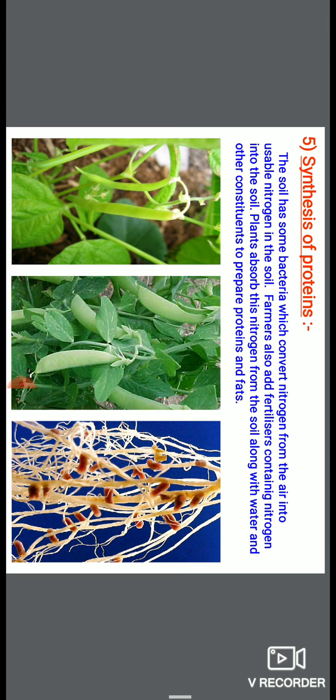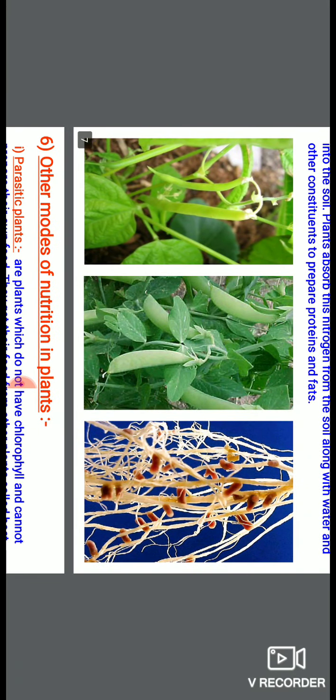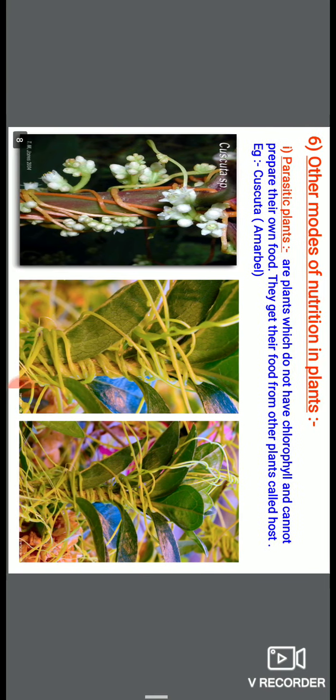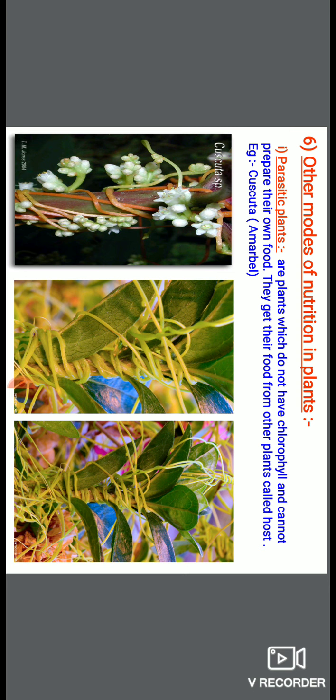They take nutrition from the plants, and in return they provide an absorbable form of nitrogen to the plant. Is it clear? So next is other modes of nutrition in plants. It means plants have some other mode of nutrition in addition to autotrophic. Mostly plants are autotrophic, but there are some exceptions which are not autotrophic, they can't synthesize their own food. It means we will discuss other modes of nutrition here.